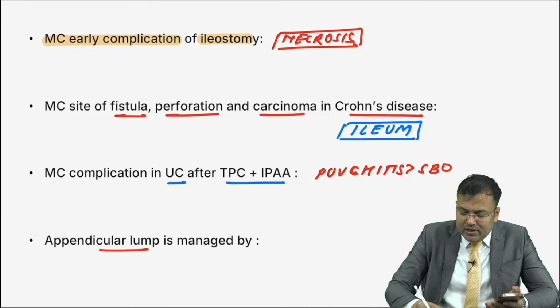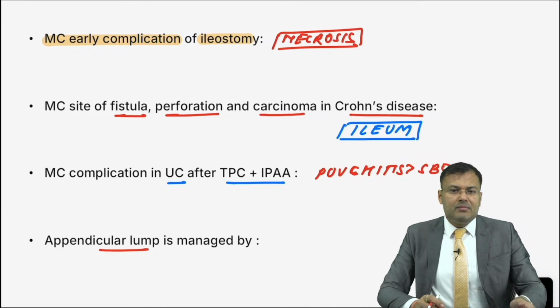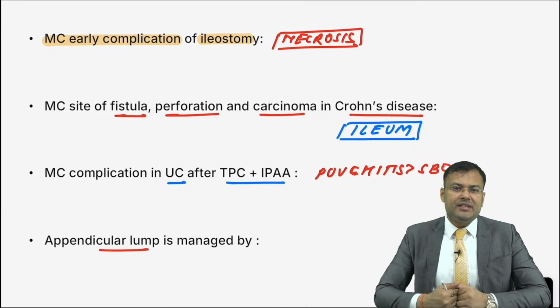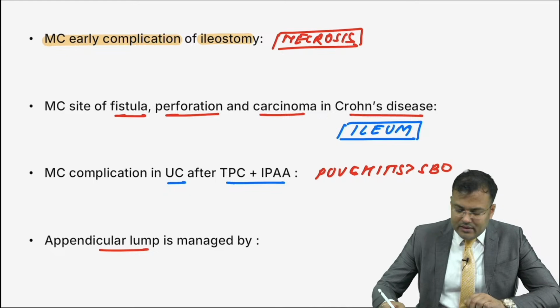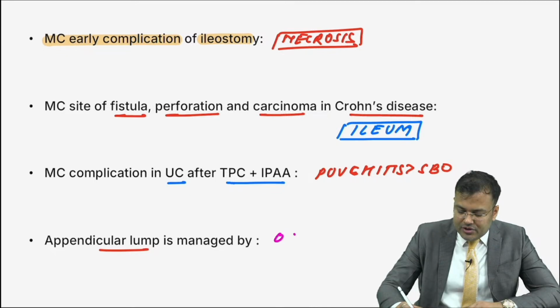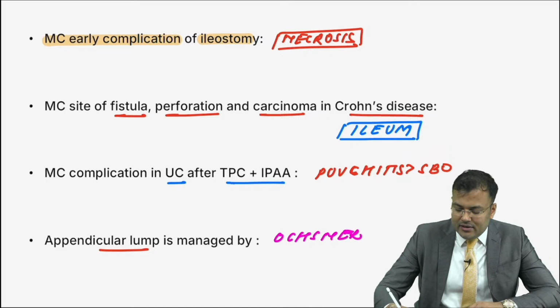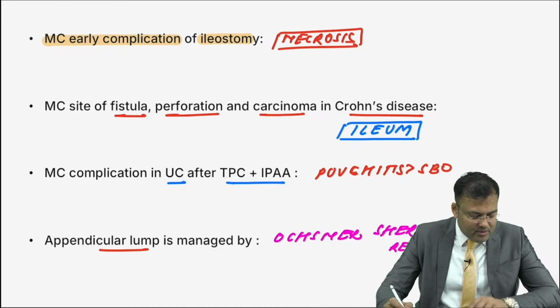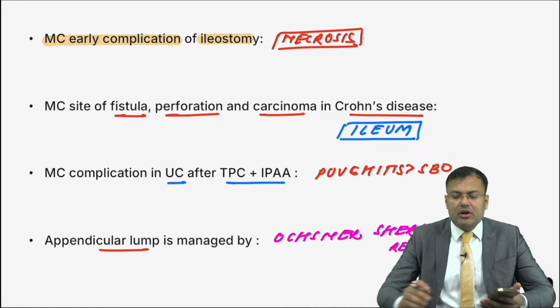Next, appendicular lump. You are going to manage appendicular lump conservatively. Guys, tell me what's the name of this regimen? Almost everybody is correct. We go for the Ochsner-Sherren regimen. How to manage appendicular lump conservatively, that is the Ochsner-Sherren regimen.